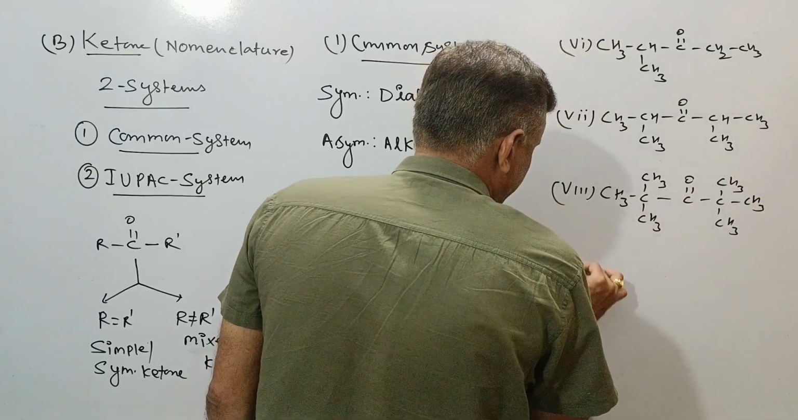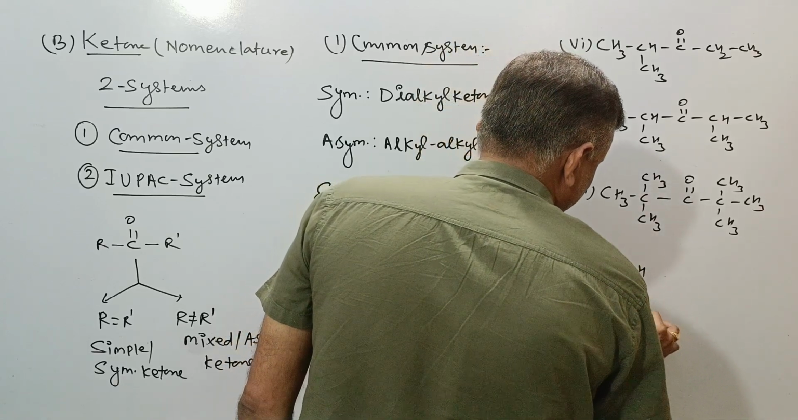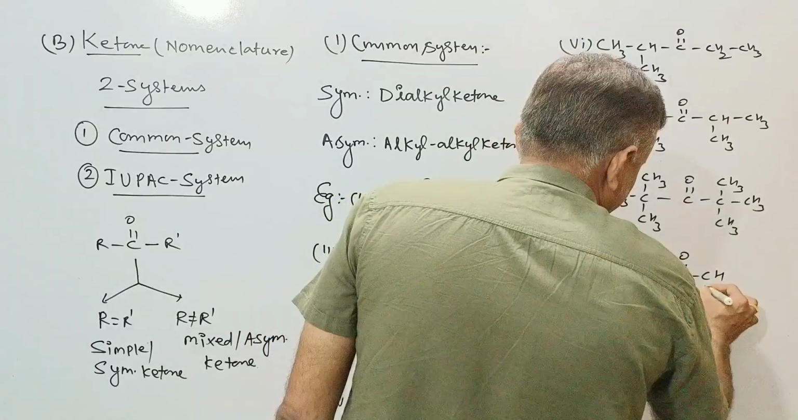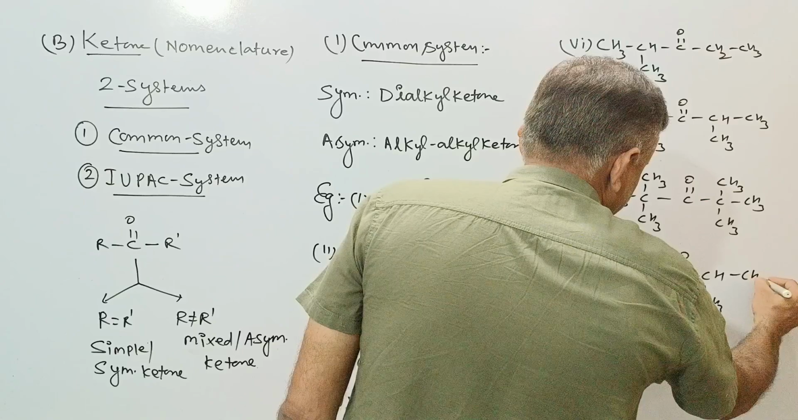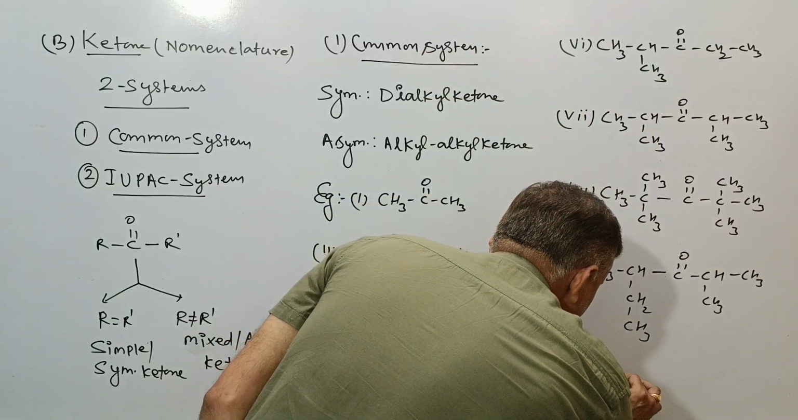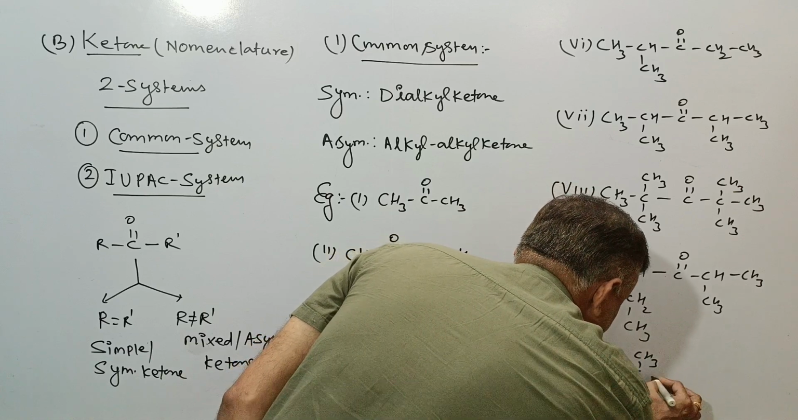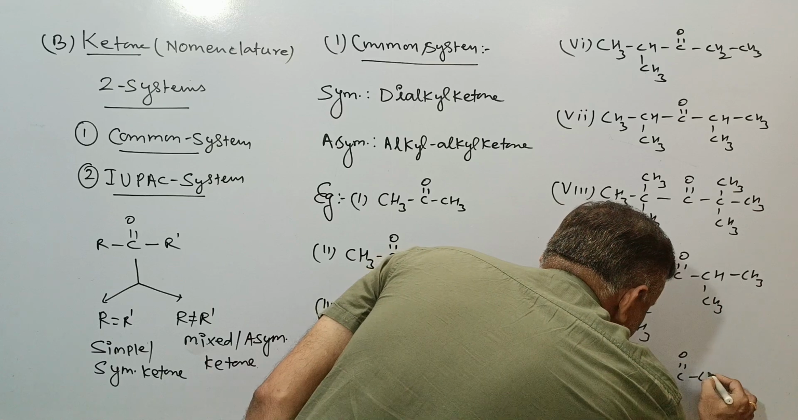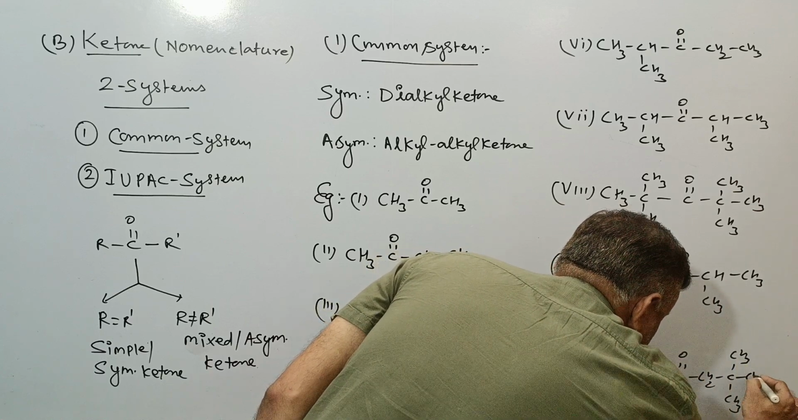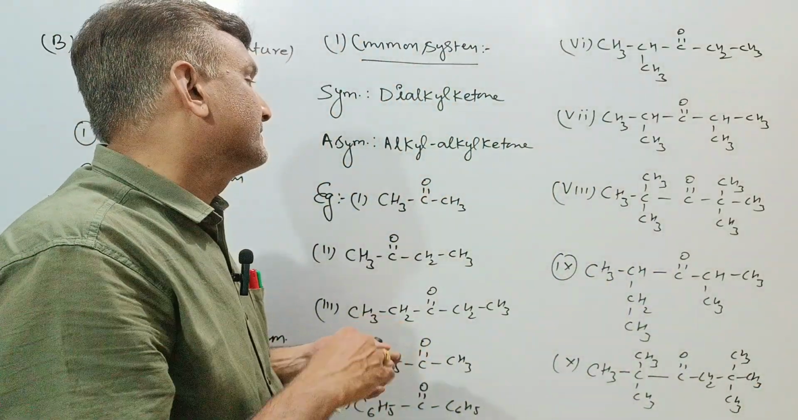If we go with the next, we can take CH3CH2CH2, this is the CO and this is the CH(CH3)CH3. Now we can take just another final example, this is the CO with C(CH3)3 on one side and CH3 on the other. These are the examples regarding ketones.